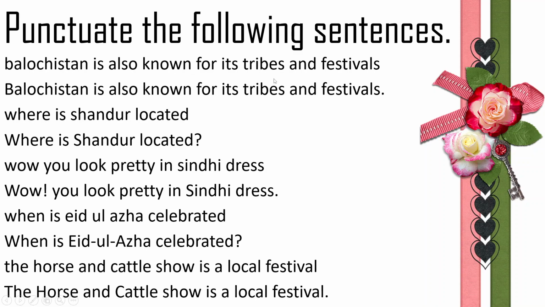Balochistan is also known for its tribes and festivals. B should be capital. When you do a test or exam, the first thing you have to remember, if you're writing an answer and you're about to start the sentence, is how you will start it. If the question says, is Balochistan known for its tribes and festivals? Then you would write, yes, Balochistan is also known for its tribes and festivals. So how will you do it?